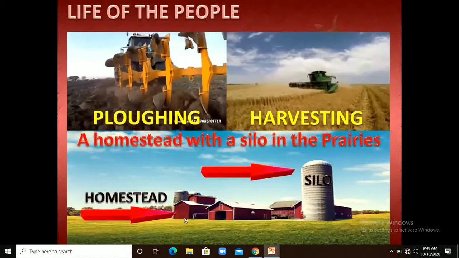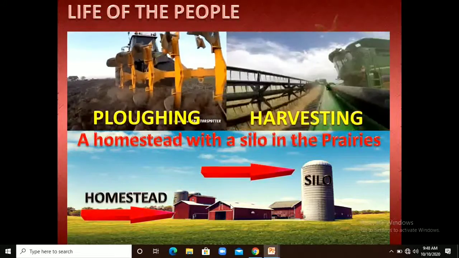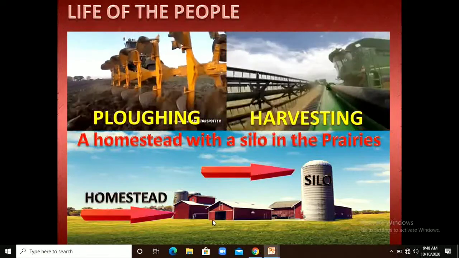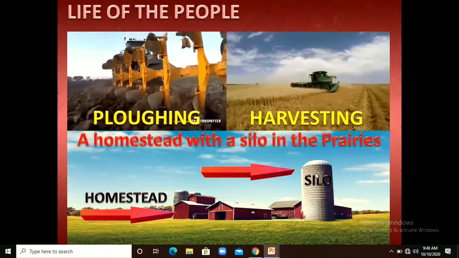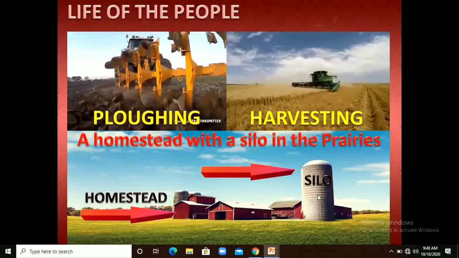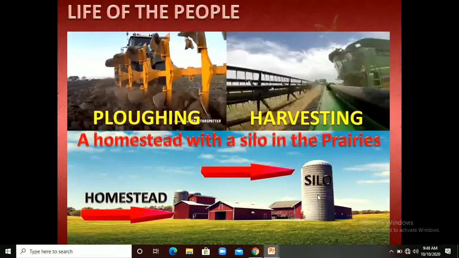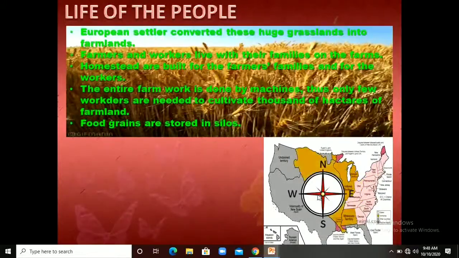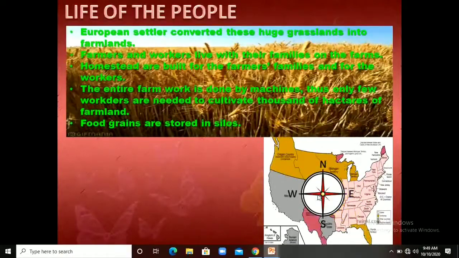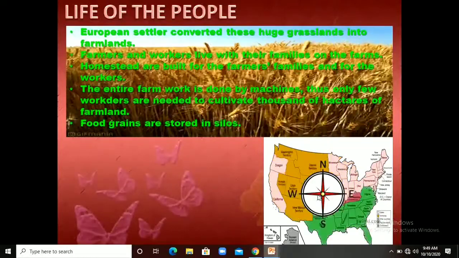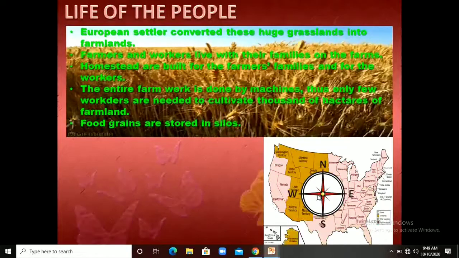What is a homestead? These are the farms, where farmers or workers live, and this cylindrical shape you can see here is used to store grains and it is called a silo. So let's know more about it. European settlers converted this huge grassland into farmland. This was grassland, and they converted it into farmland.